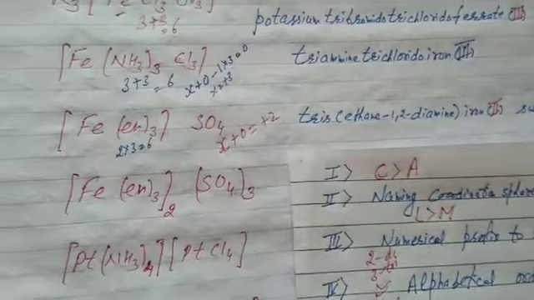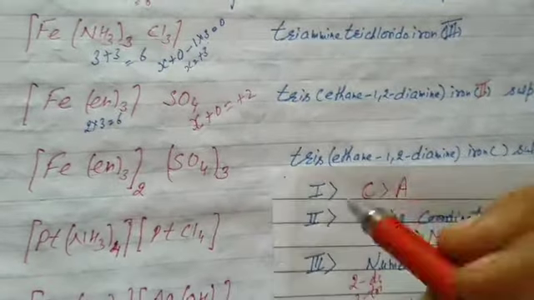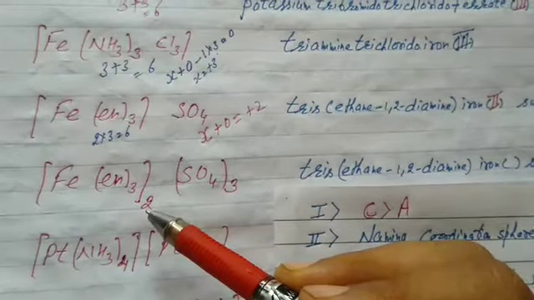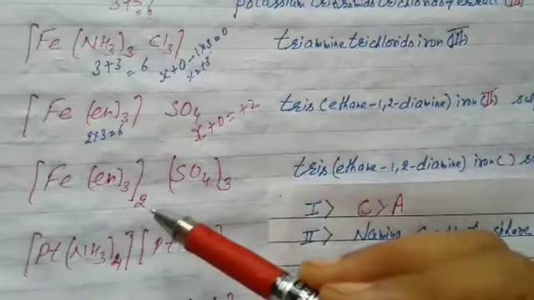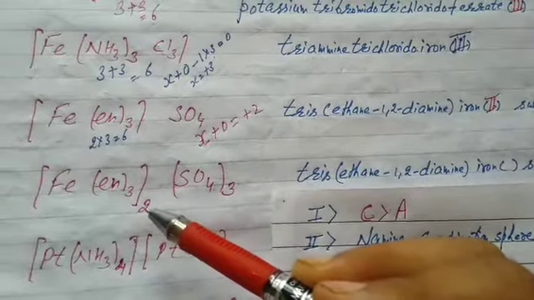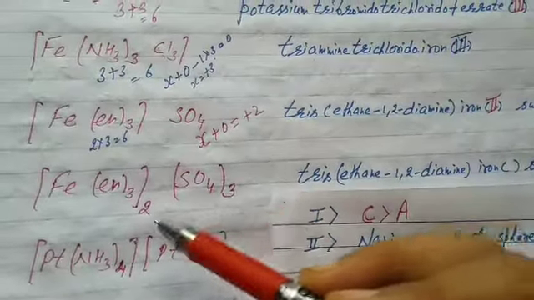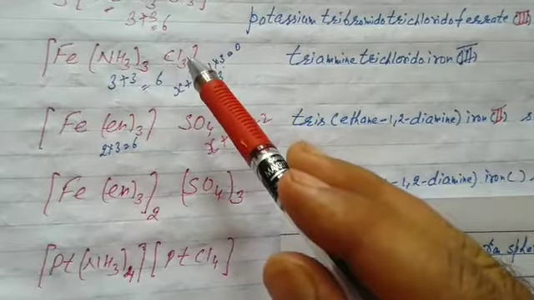Now students, please come here. That's your next complex. What's the difference between these? Only the cation part is taken twice, and the anion part is sulfate, again sulfate 3 times. How many ions will it give in aqueous solution? 5. The atomicity of the cation part is 2 and the anion part is 3, so it will give 5 ions. The previous one will give only 2 ions. It is a neutral complex, it does not ionize.